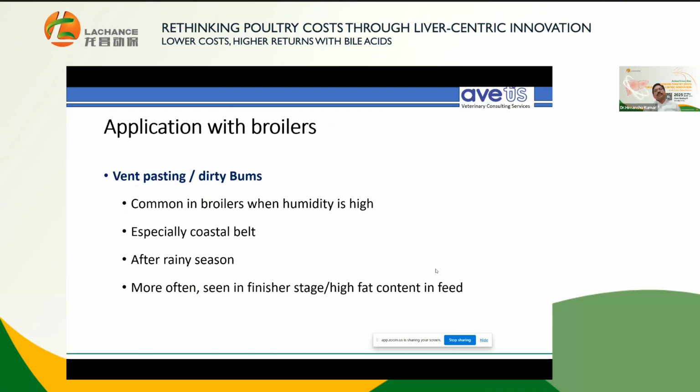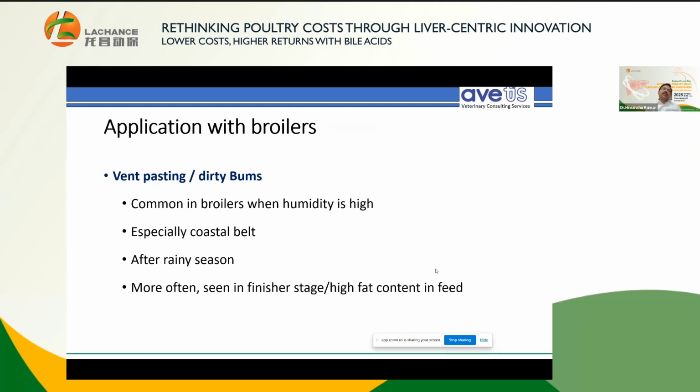And the next application is in broiler, particularly the pasty droppings condition. My previous speaker talked about how the heat index plays a role, particularly in mortality, and we have seen in our areas, particularly the Indian coastal belt, there is wind pesting.